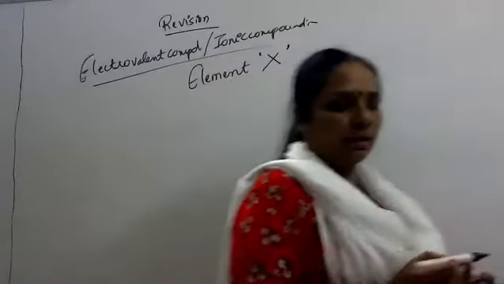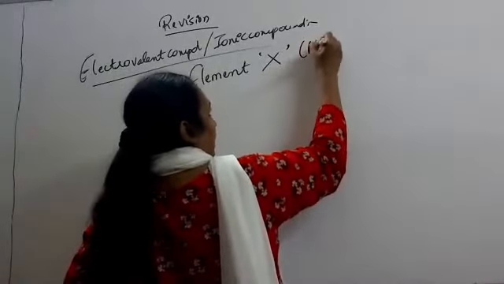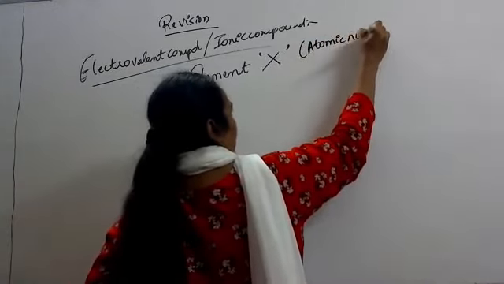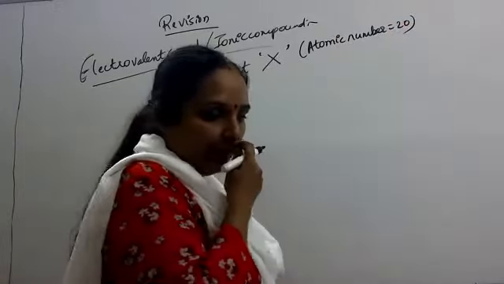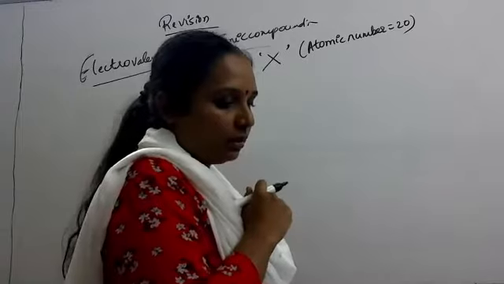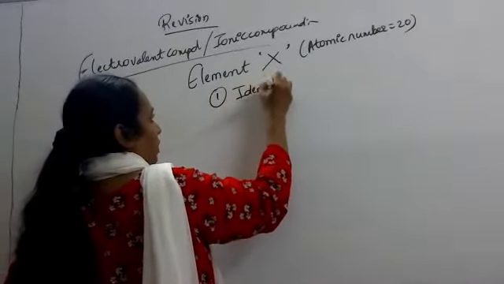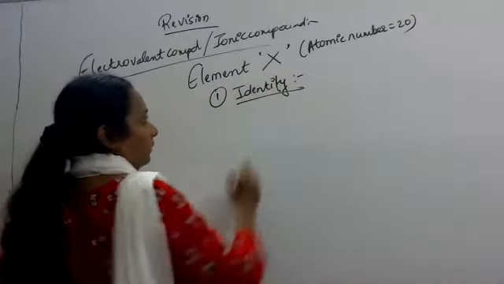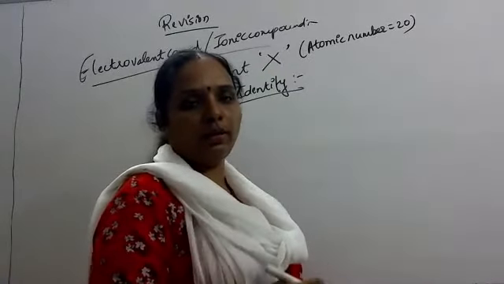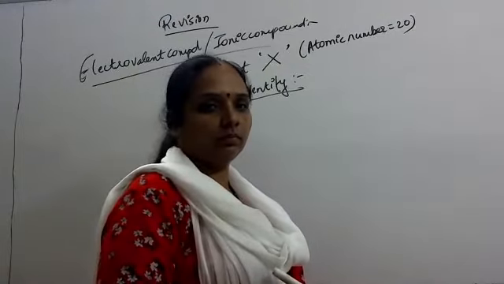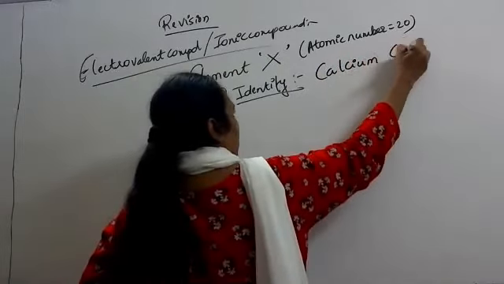There is an element, let the element be named as X. The atomic number of that element is 20. Now, first question is identify X. Which element has atomic number 20? Ma'am, it is calcium. Very good. So identification is clear.